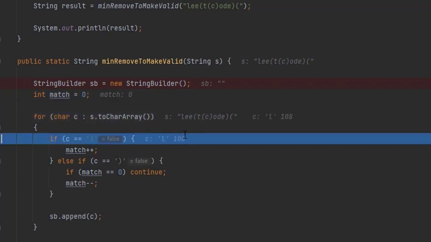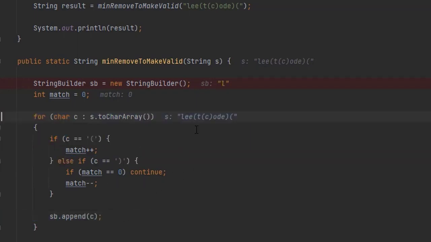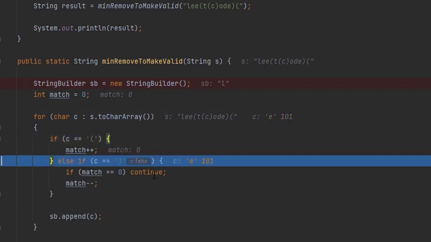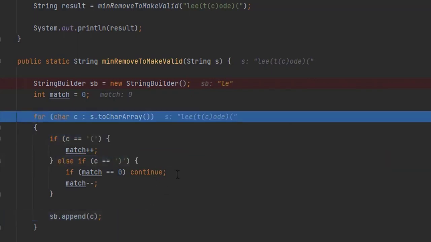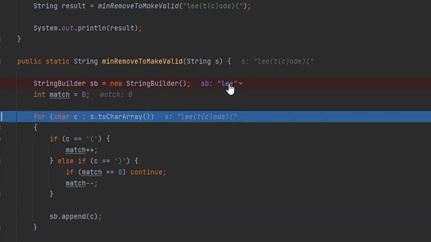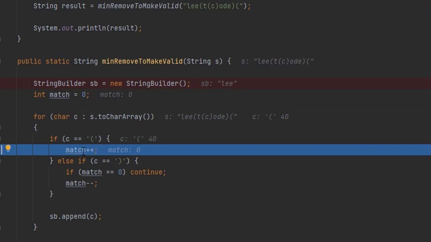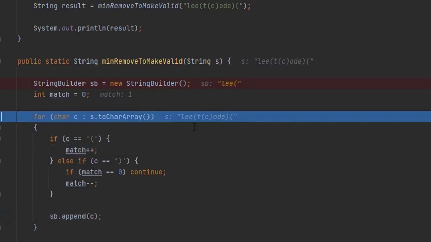All right, so we're going to go through. Now, the first character here is C, so we're just going to append that. Same thing with the E, and also the second E. So we've got the string builder now is LE. So now let's see. Okay, we've got an open paren. We're going to increase this match to 1, and we're going to append that. So we've got LE open paren.